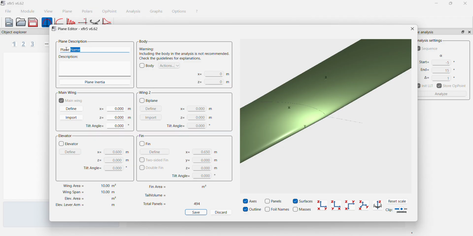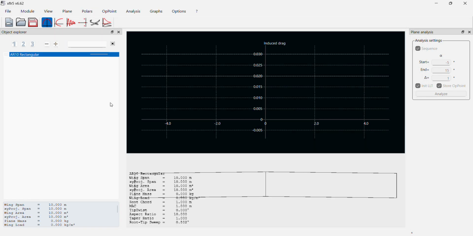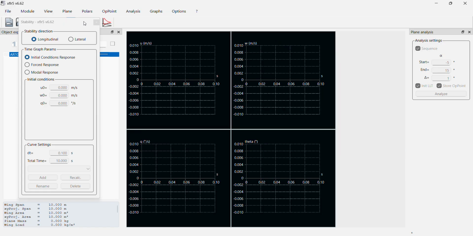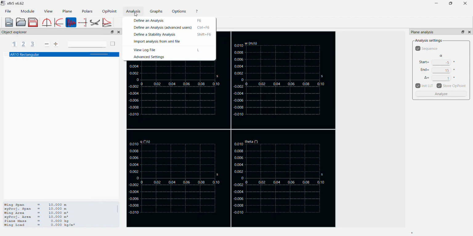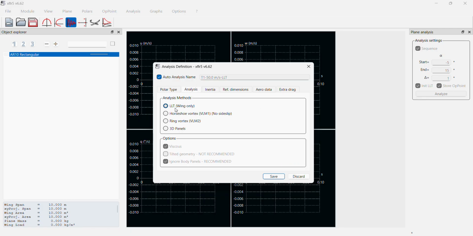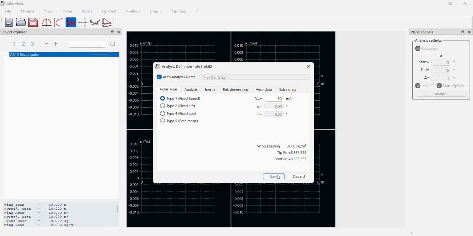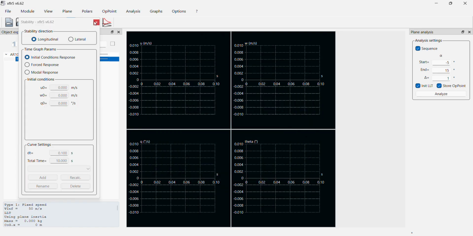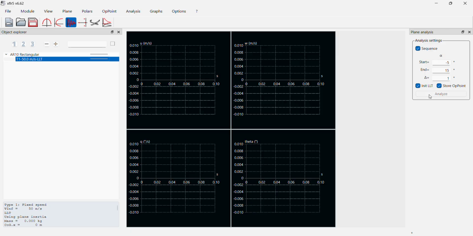Save it, name it aspect ratio 10 rectangular. Save. Now here we're going to define an analysis. Our V infinity is 50 meters per second. I'm going to make sure this is LLT. You can go ahead and save. Then we'll press analyze.